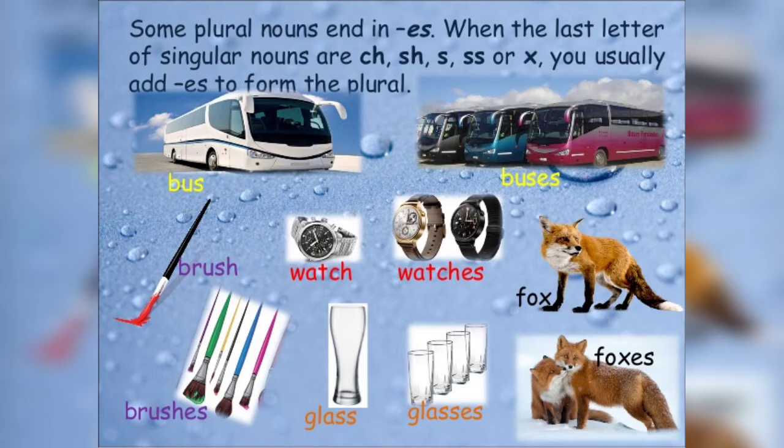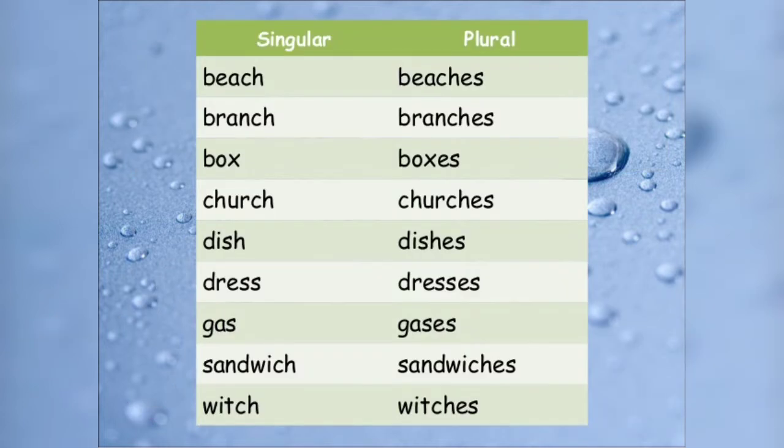Some plural nouns end in es. When the last letters of a singular noun are ch, sh, s, double s or x, you usually add es to form the plural. For example, bus, buses, watch, watches, brush, brushes, glass, glasses, fox, foxes. Here you have seen that when the noun ends with s, ch, sh, double s or x, we have to add es in order to make the plural.